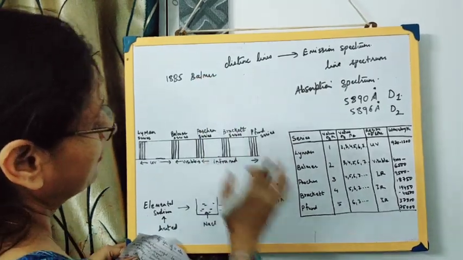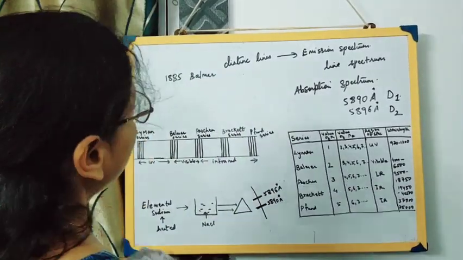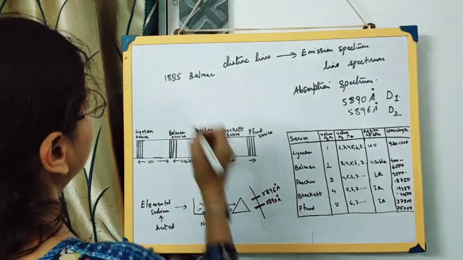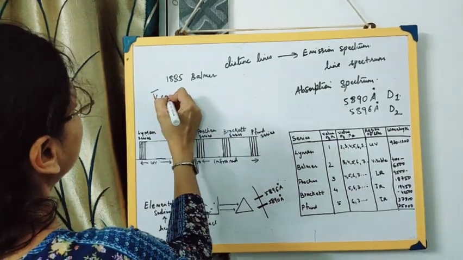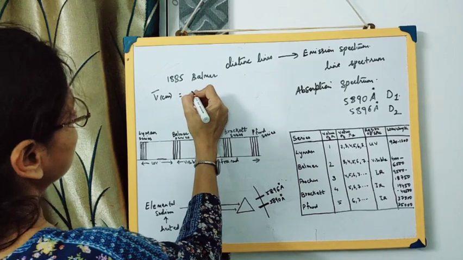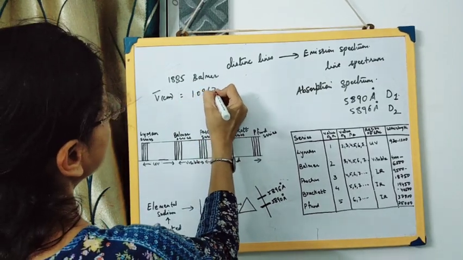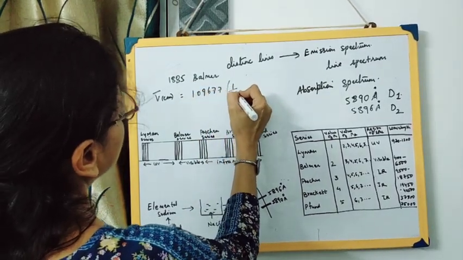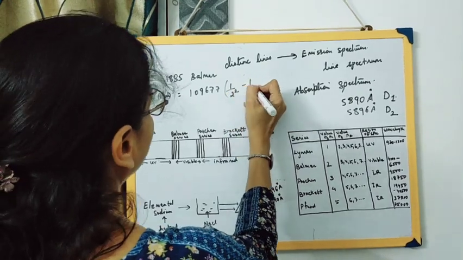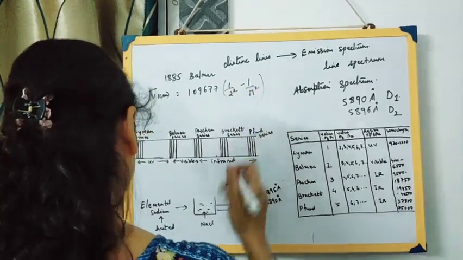Balmer studied it, and then he said that the wave number of hydrogen, that is V bar in per centimeter, can be found out by this formula: 109677 times (1 upon 2 square minus 1 upon n square).